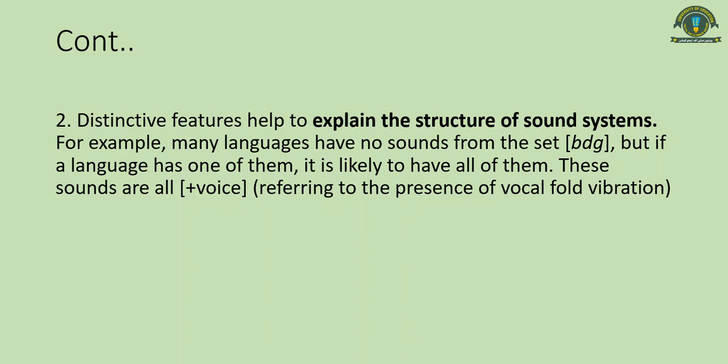And if we have one of these sounds, we have all of them, like bh, dh and gh as well. So we are able to produce all those sounds which are voiced and also have the feature of aspiration.